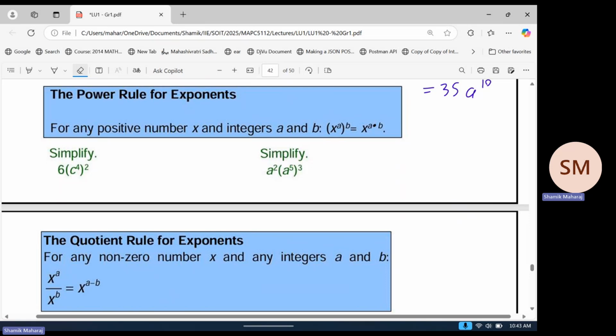The power rule is the next rule which tells you how to deal with an exponent raised to a power. So for example, x to the power a, all in brackets, raised to the power b, becomes x to the a times b. People often confuse this with the rule we just learned before. So just be careful to make sure you know the distinction between these two.